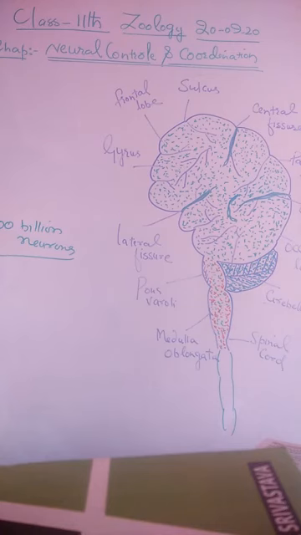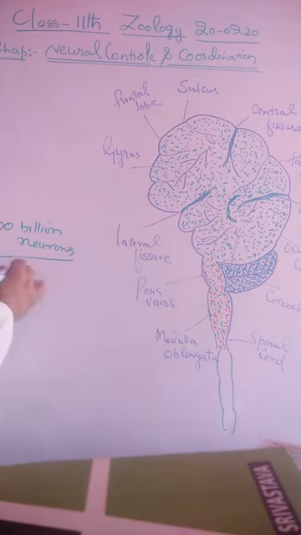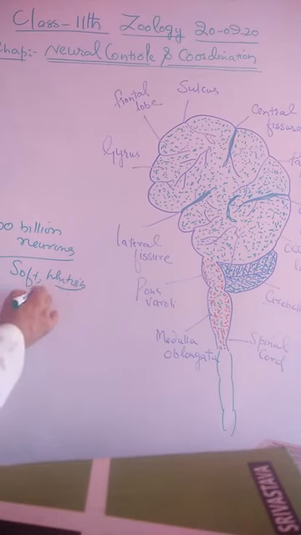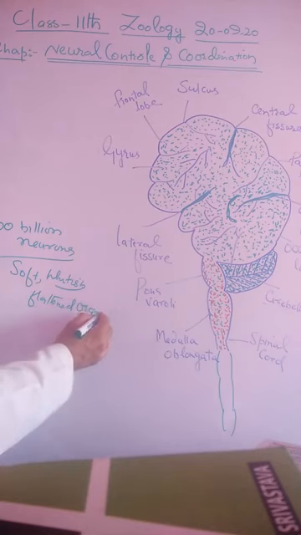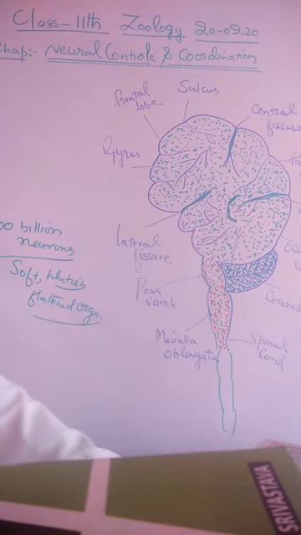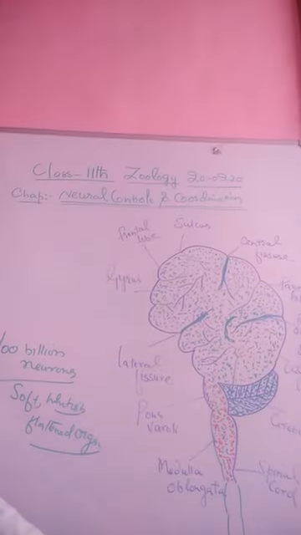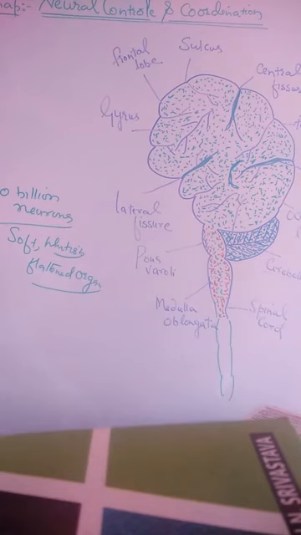So far as the morphology is concerned, the human brain is soft. It is whitish in color. And it is a flattened organ. That is, it is flat, or sometimes we can say it is hemispherical to some extent.